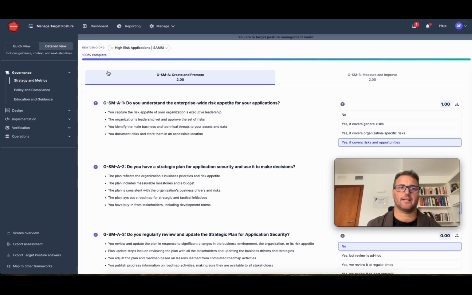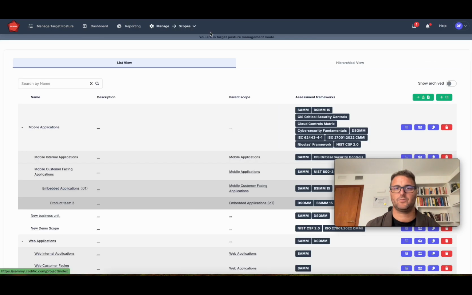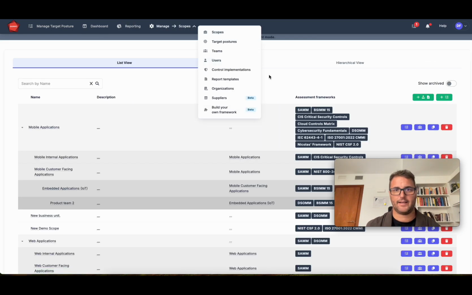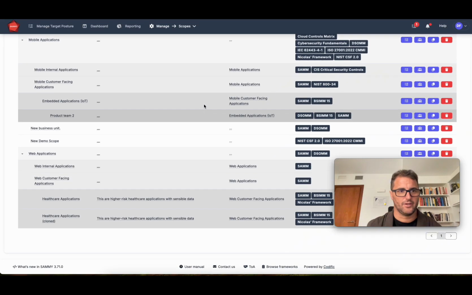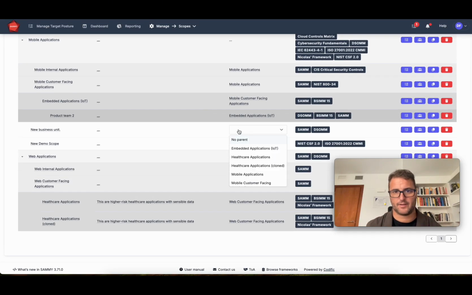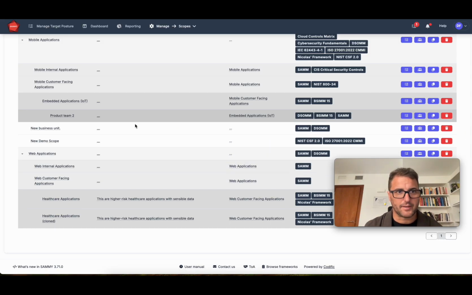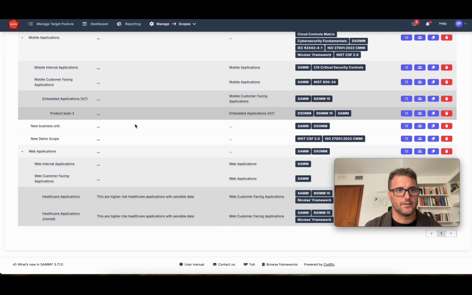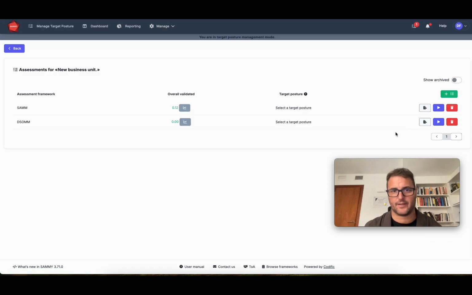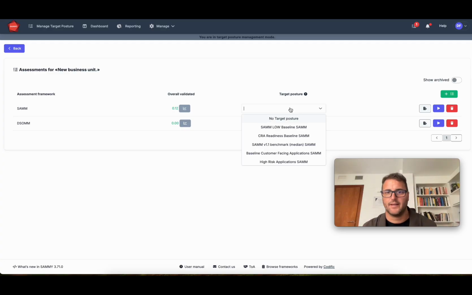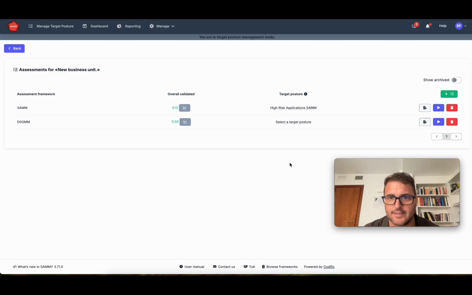This one has already been filled out, so I can go back to my scopes and I can assign this target posture to, for example, this business unit here. This is the parent scope, sorry, description, parents. I need to go in first, sorry, go in here, go to my SAM, here's my target posture for SAM. Yes, so this was high risk application SAM. Now I've set this target posture for this